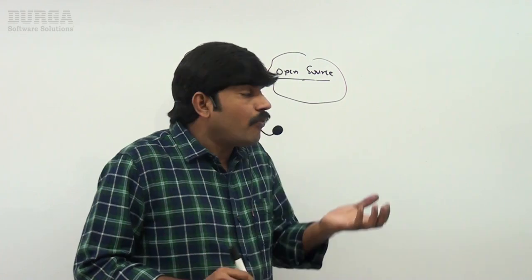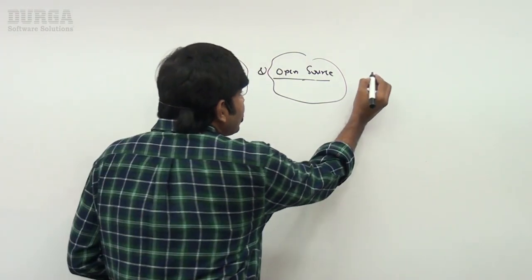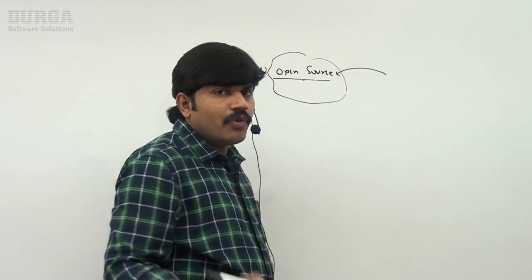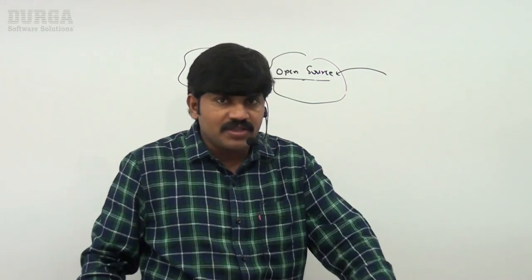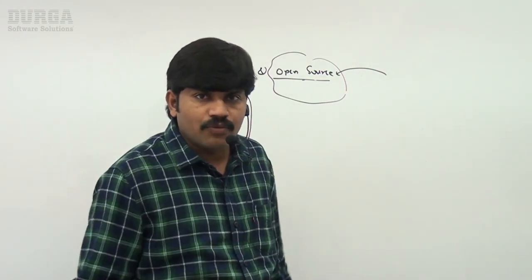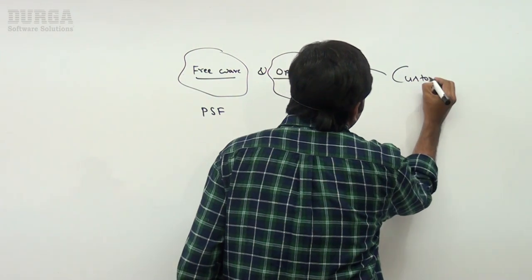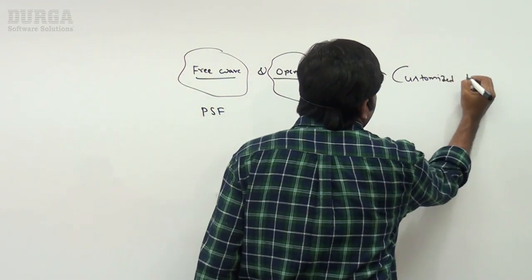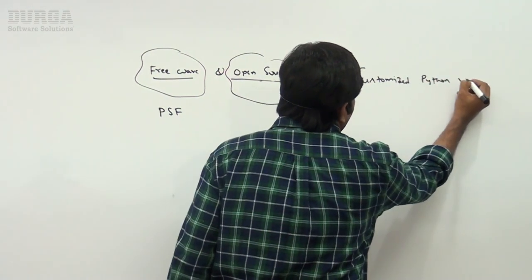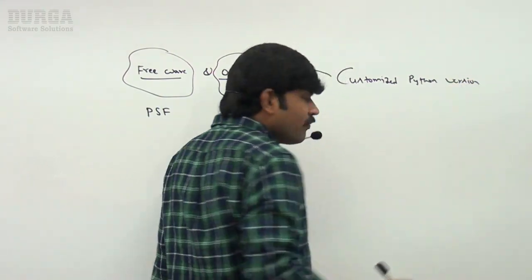So what I have to do is, I have access to the source code. I want to do some modifications, and add some extra libraries under that customized Python version, so it can fulfill my requirement.